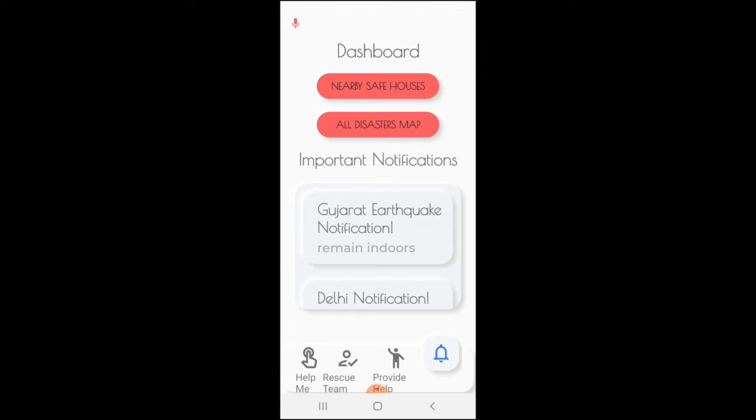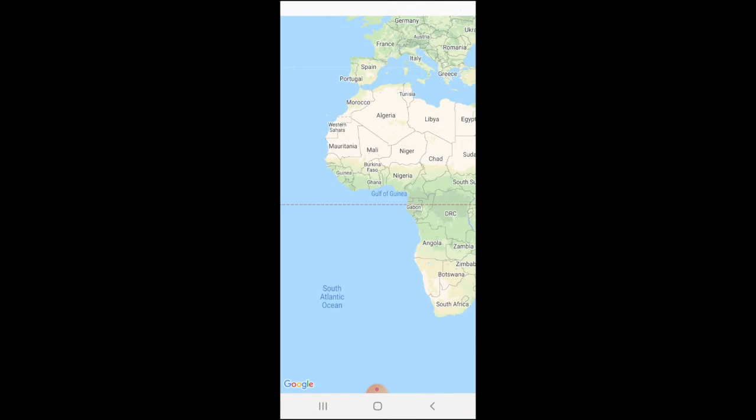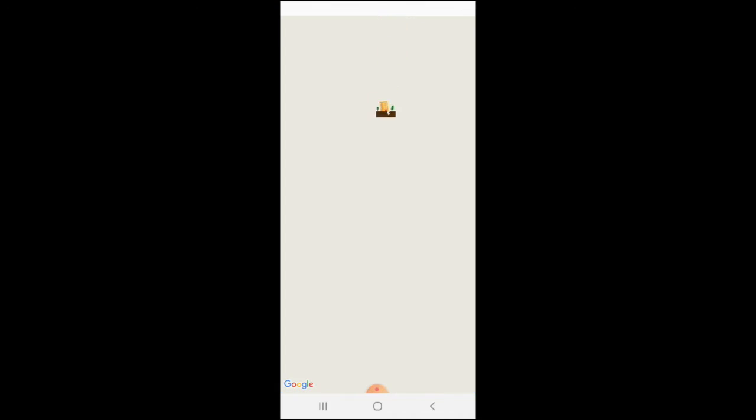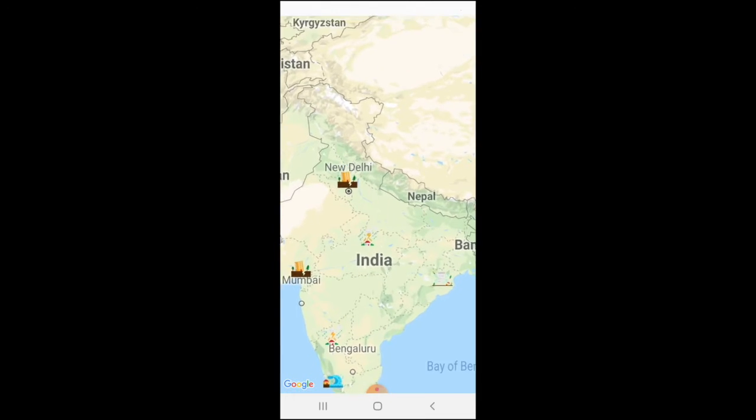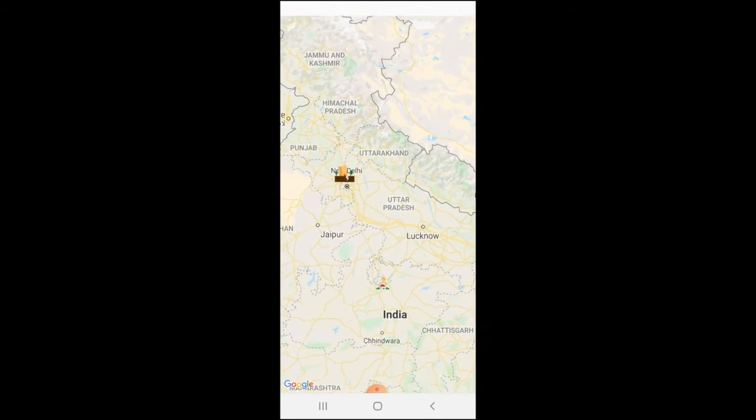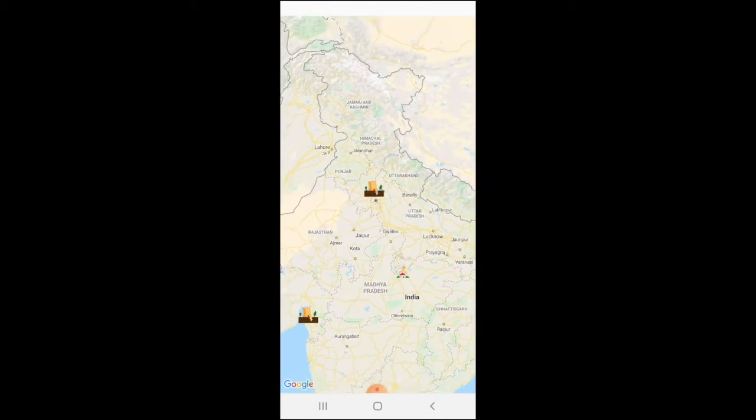Next, we have also added a feature of all disasters map. This is to keep the people updated about current active disasters in our country. It will fetch all the active disasters from the database and display them on the map, which we can zoom to view the epicenter of each of the particular disaster.